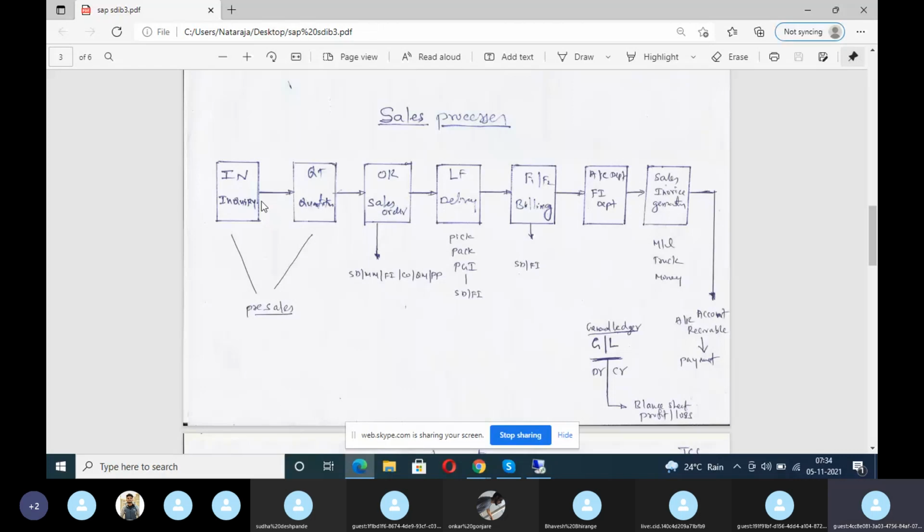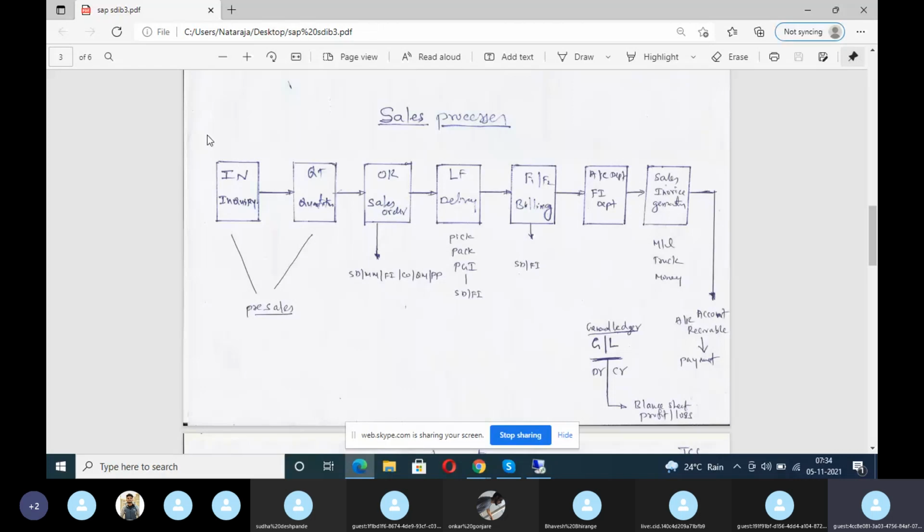But in SAP, if you want to do inquiry, quotation, order, delivery, billing, you need master data. Without master data, you can't do inquiry, quotation, order, delivery, billing, or a sales process, or sales and marketing, or sales and distribution. Sales and distribution, sales and marketing, sales process, order to cash, all are the same. It's totally dependent on the master data.